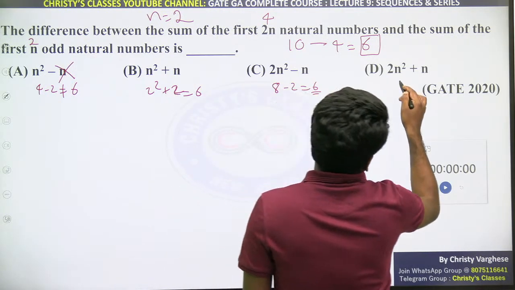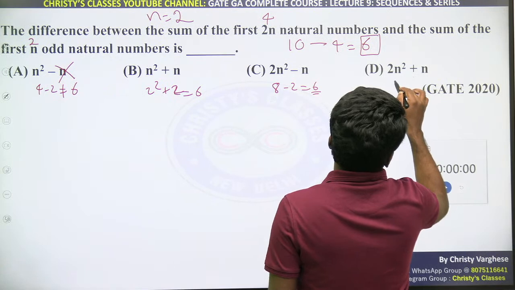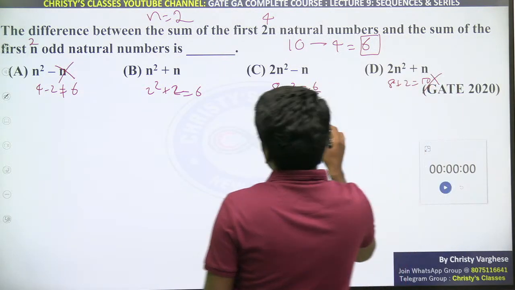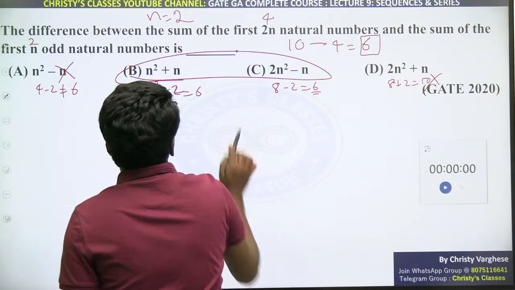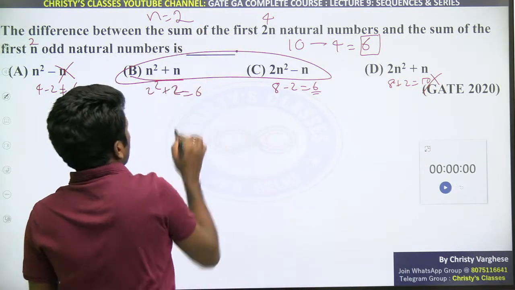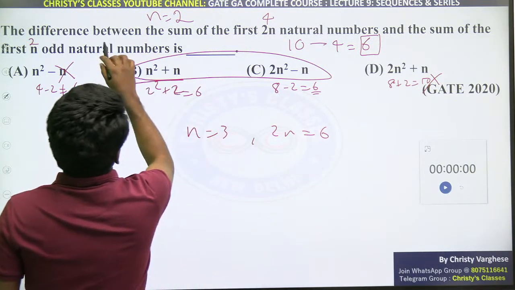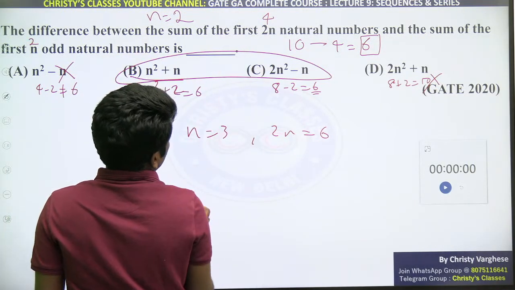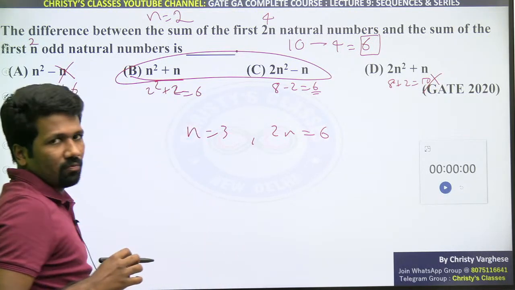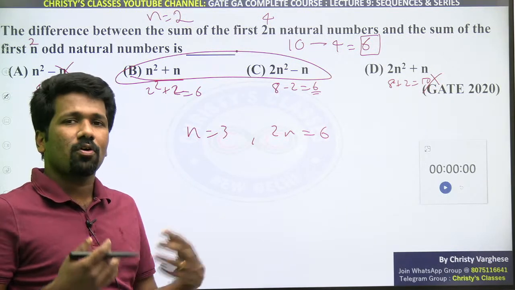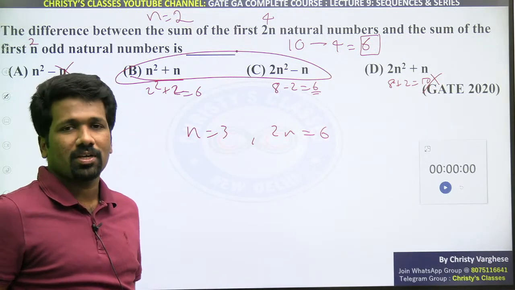So 2 into 2 square, 8 plus 2. 8 plus 2 is 10. So that will not be possible. So ये भी eliminated हुआ. So दो options possible हैं, इसलिए n 3 वाला एक और चेक करिए. n 3 है तो 2n होगा 6. So sum of first 2n natural numbers will be 1 2 3 4 5 6, 1 2 3 4 5 6 का sum होगा.